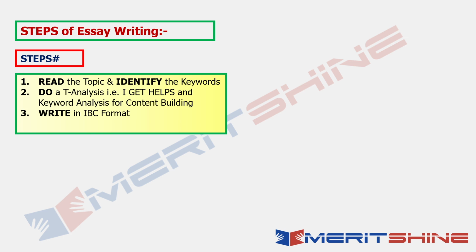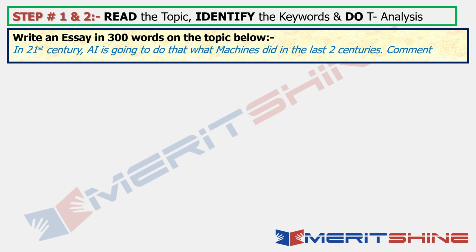Then in IBC format, we will have an introduction, a body and a conclusion, and we'll encapsulate points while writing. For that, I have taught you PREP and ERP in my previous lectures. Go and attend those lectures. Okay, with that, we will take today's topic. Let's dive in.